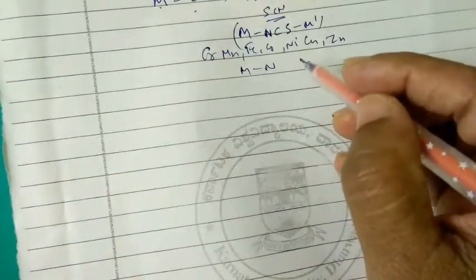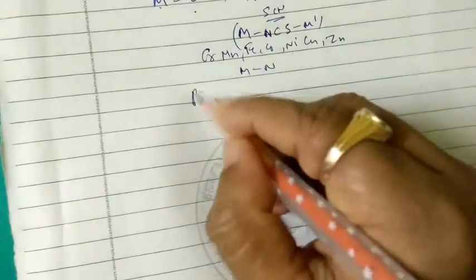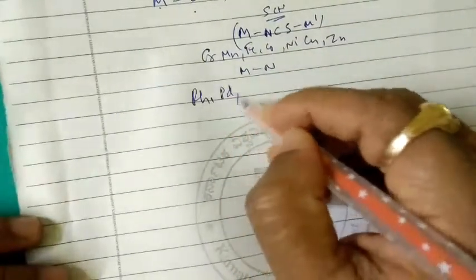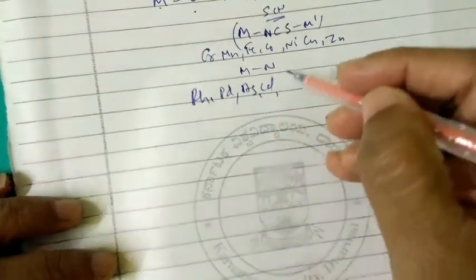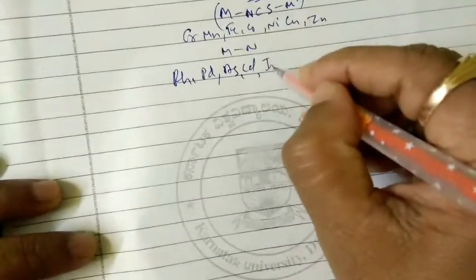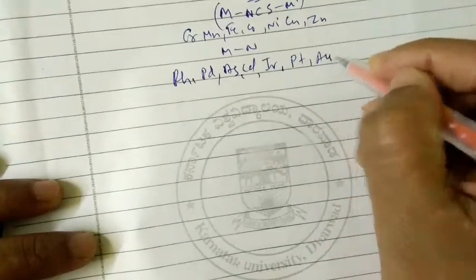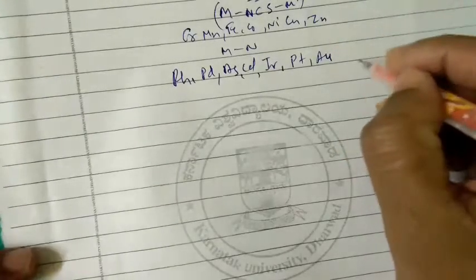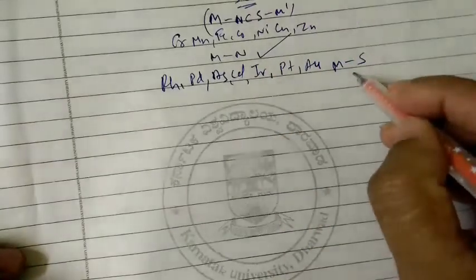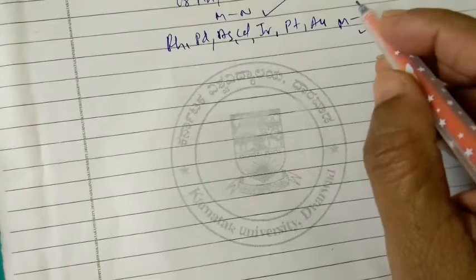Whereas in the second and third transition series, like rhodium, palladium, silver, cadmium, iridium, platinum and gold, they form the bond from metal to sulfur.